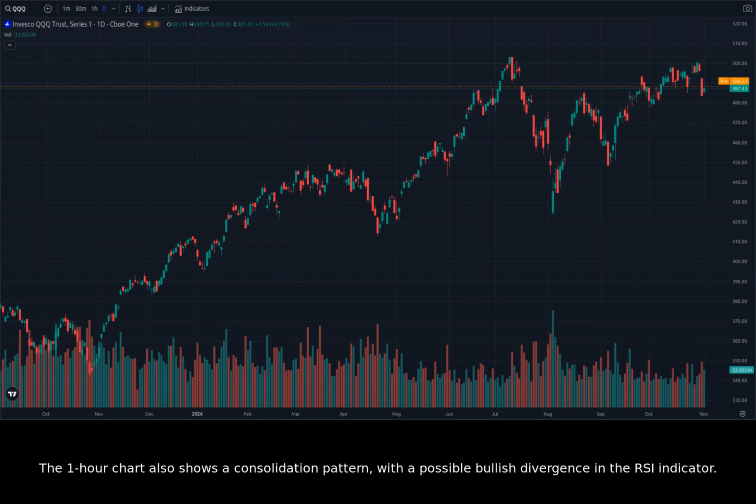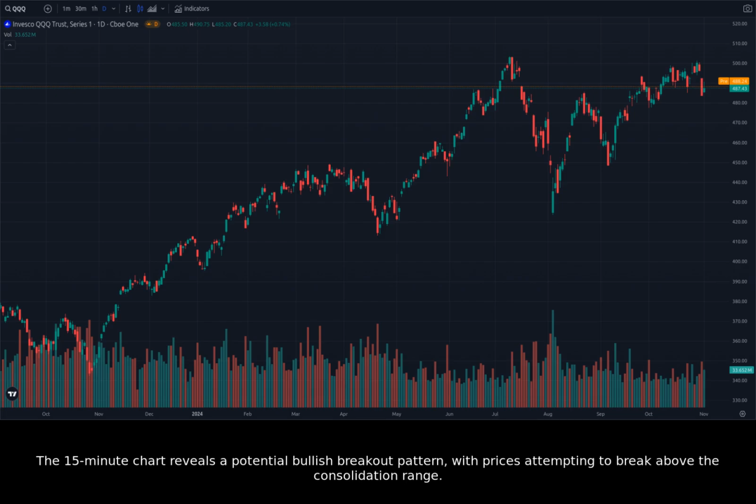The 1-hour chart also shows a consolidation pattern with a possible bullish divergence in the RSI indicator. This could be a sign of a potential reversal to the upside, but confirmation is needed before taking any action. The 15-minute chart reveals a potential bullish breakout pattern, with prices attempting to break above the consolidation range. This could signal a short-term rally, but it's essential to wait for confirmation and consider the overall market sentiment.